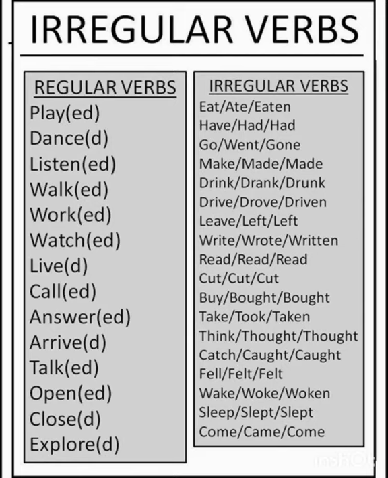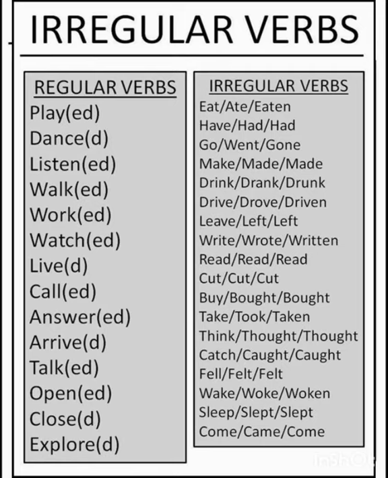Eat, ate, eaten. Verb 1 form is eat. Verb 2 form is ate. Verb 3 form is eaten. See, when eat is changed into verb 2 form, it does not end with ed or d or t or ied. So, eat, ate, eaten.